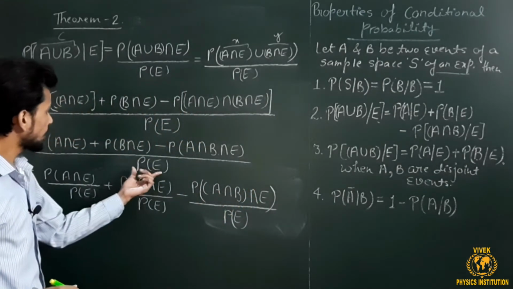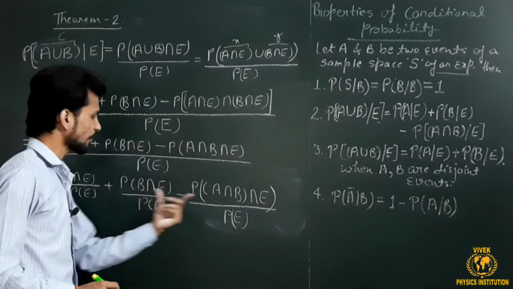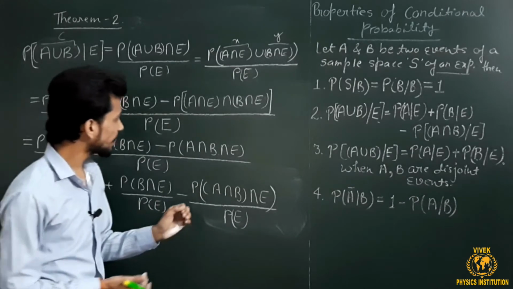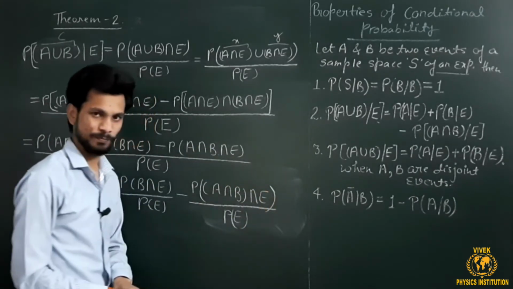I have just taken P of E in the denominator of each, this one, and this one. Okay. Also, I have taken A intersection B as one set, intersection with E.